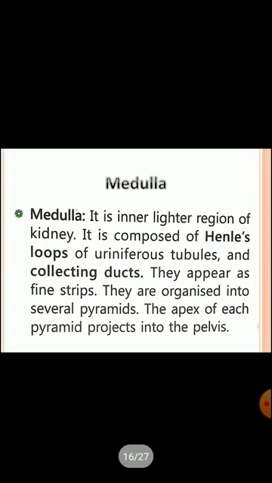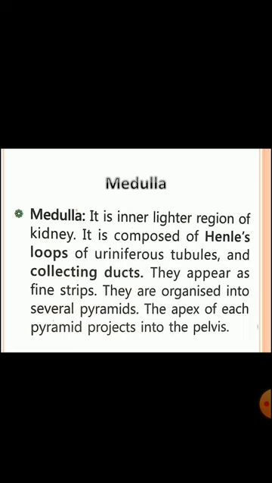It is the inner lighter region of the kidney and it is composed of Henle's loop of uriniferous tubules and collecting tubules. They appear as fine strips. They are organized into several pyramids, and the apex of each pyramid projects into the pelvis.